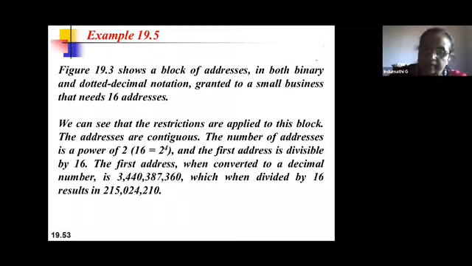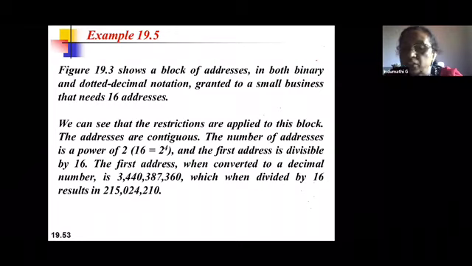So we can say that the restrictions applying to this block are satisfied because, as I already showed in the diagram, addresses are one after the other, contiguous. The number of addresses is a power of 2 because the number of addresses allotted is 16, which is 2 to the power of 4. The second condition is met. The third condition is that the first address is divisible by 16.